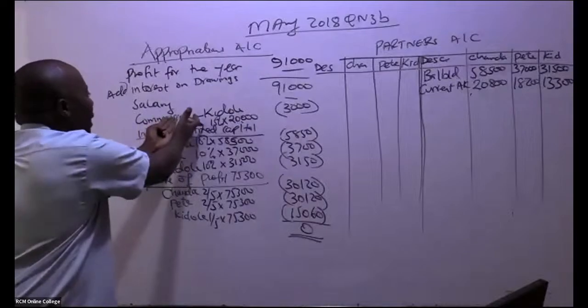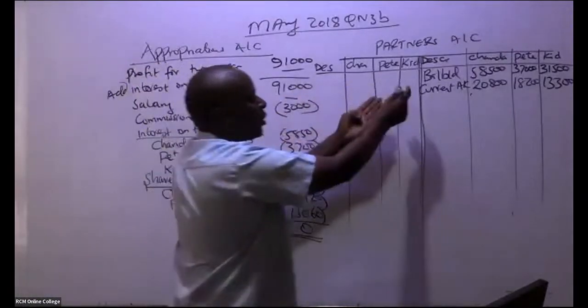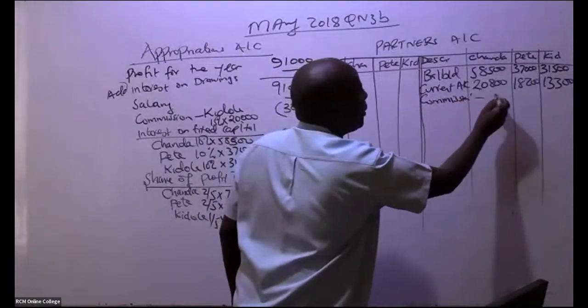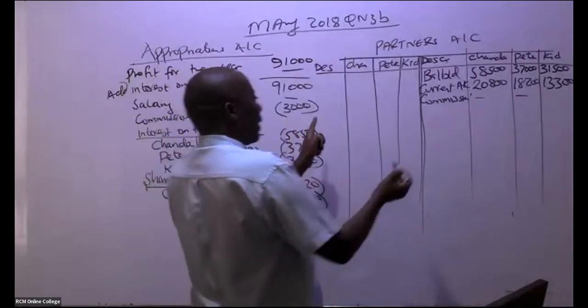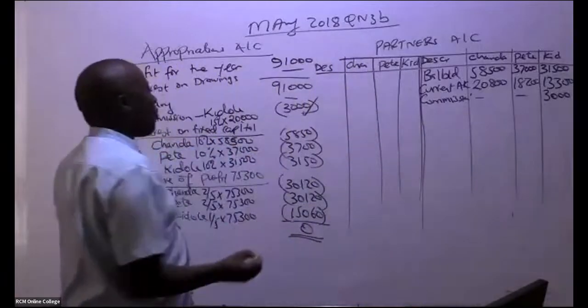We have a partner who earned commission, so you credit his account. So this guy earned commission. And what is the name of this person? This guy is Kidole. The others are not getting anything. So Kidole is getting commission like that. So this, I've taken care of it.